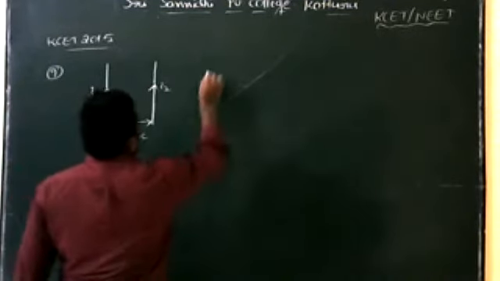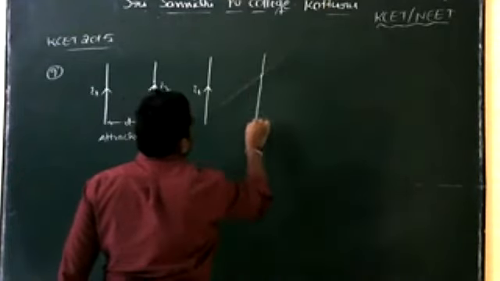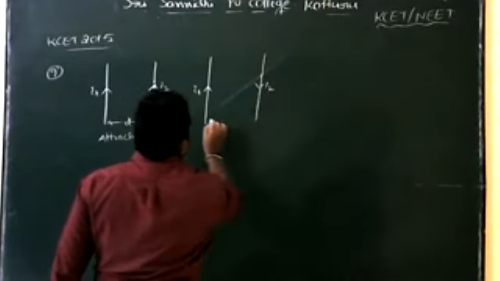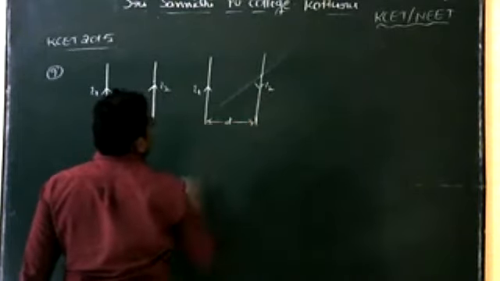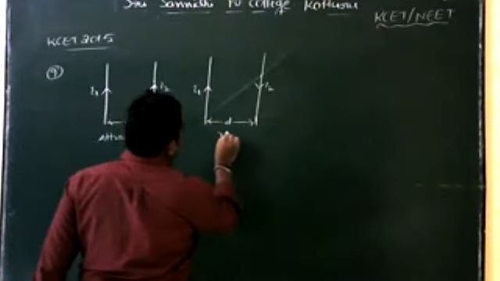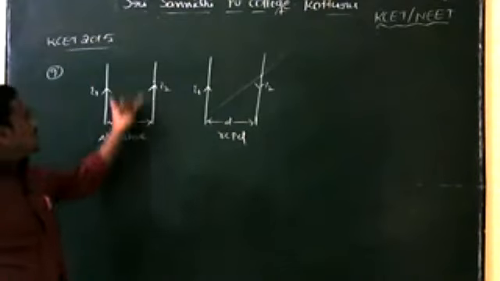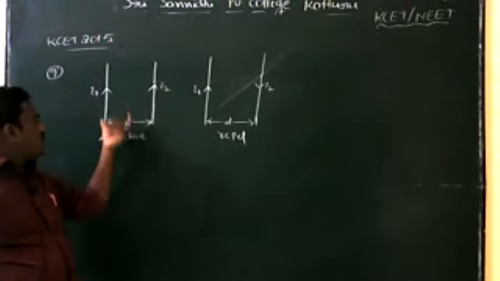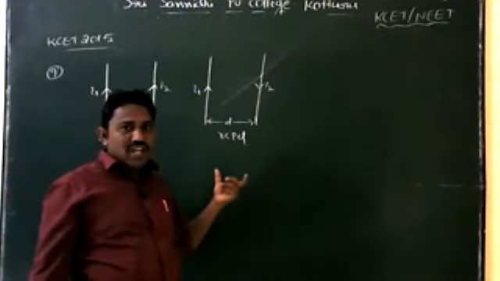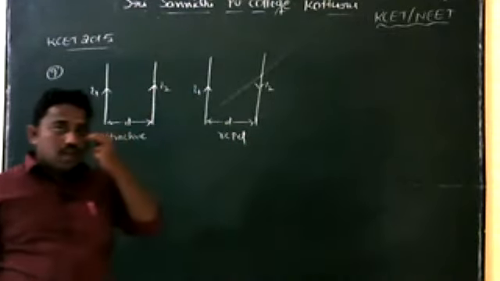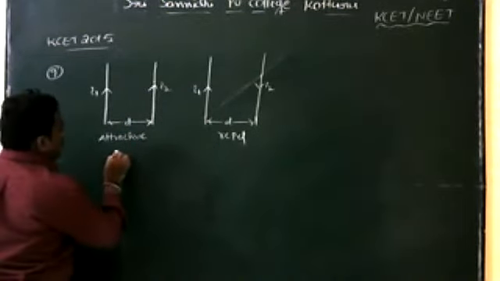Next one. This wire carries current I1, and this wire carries current I2. These two are separated by the distance D. The two current-carrying wires are in opposite direction. What is the nature of the force? When the current is in the same direction, they attract. When the current is in the opposite direction, they repel. Now find out the force per unit length.